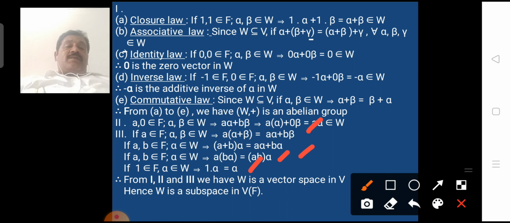From these three properties, we have W is a vector space, hence W is a subspace of V.